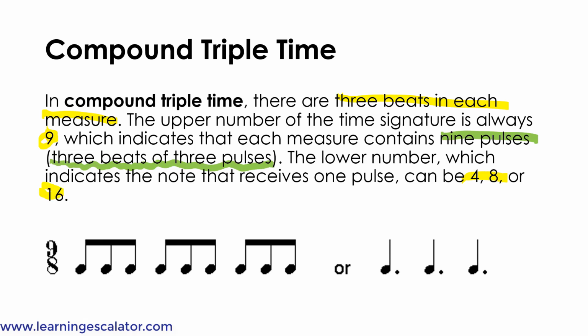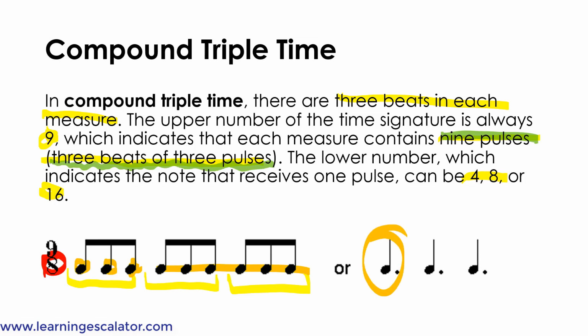So in the example below, it's 9/8, so there are 9 pulses with 3 beats of 3 pulses: 1, 2, 3, 4, 5, 6, 7, 8, 9, and the 8 at the bottom means that each note is an eighth note. So as you can see, these notes are all eighth notes. It can also be written as 3 dotted quarter notes.